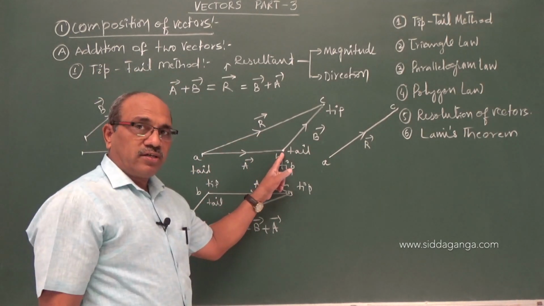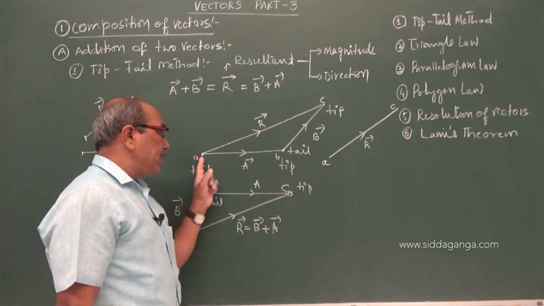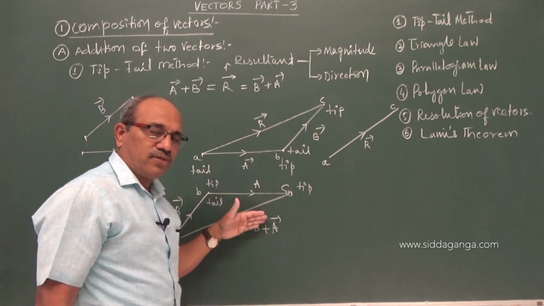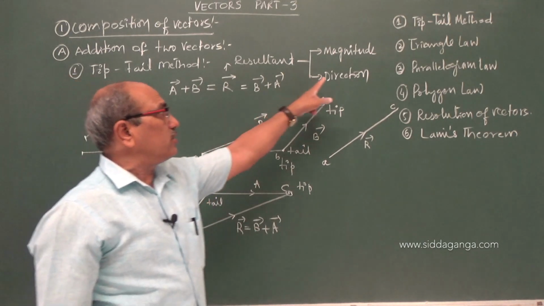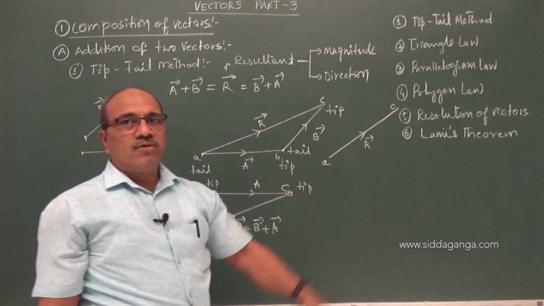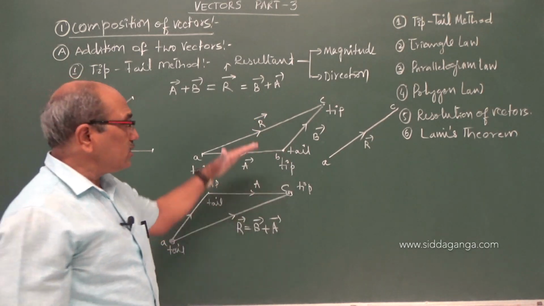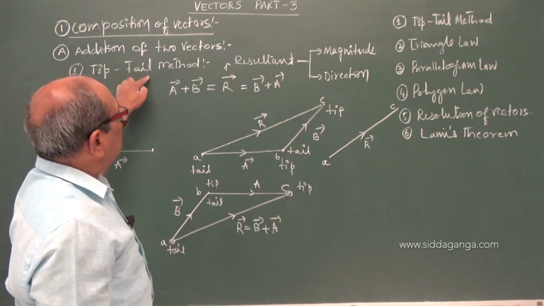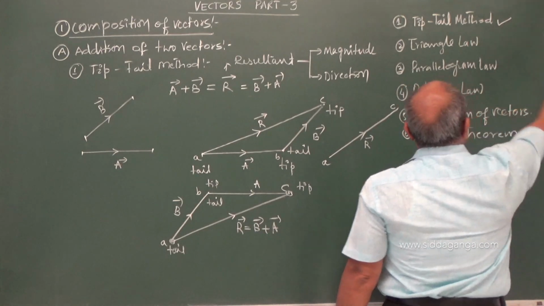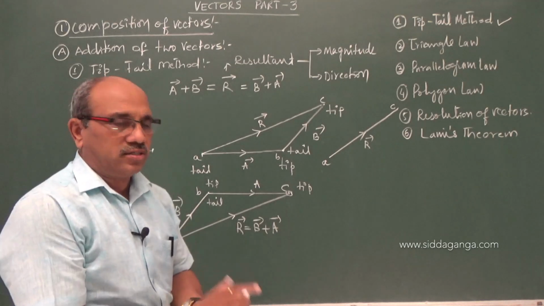Tip of the first one is to be joined with the tail of the second vector, and then to conclude, tail of the first should be joined to the tip of the second. Whichever you take first, that also represents the direction and also the magnitude. This line segment's magnitude gives you the resultant and direction of this. This is what is called the tip-tail method. Tip-tail method is used to find the direction and magnitude by geometrical construction. It is called the geometrical method.